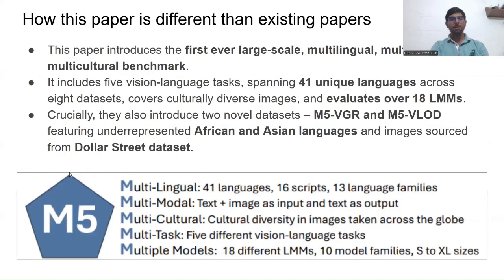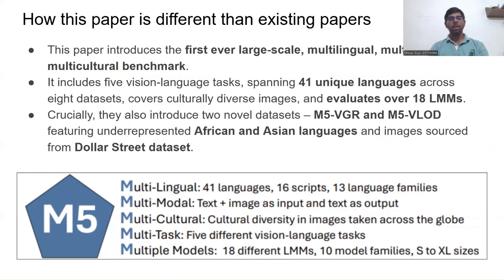But after that comes the M5 paper, which was different from these because it was the first ever large-scale paper which was multilingual, multimodal, and also multicultural. And it had five different types of tasks, and it includes 41 unique languages, mainly from Asia, America, and Africa.